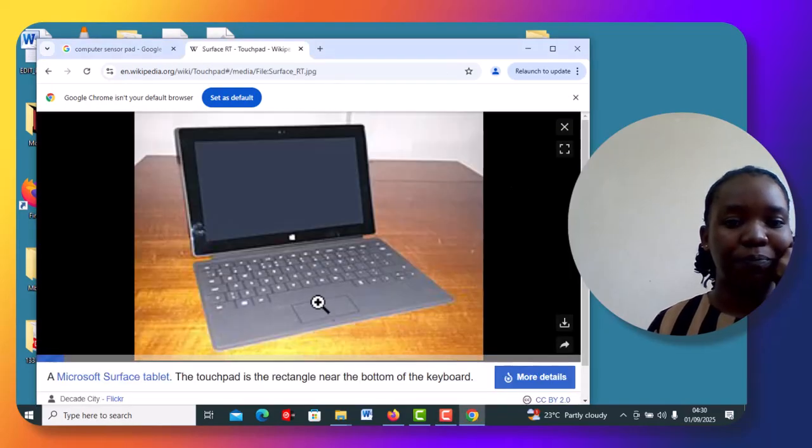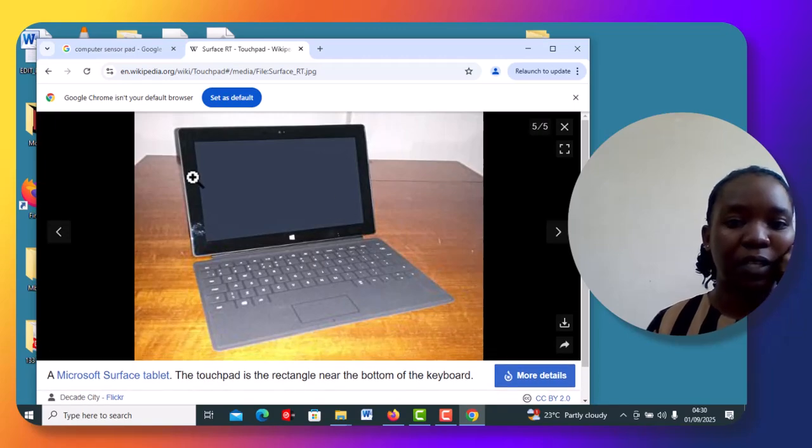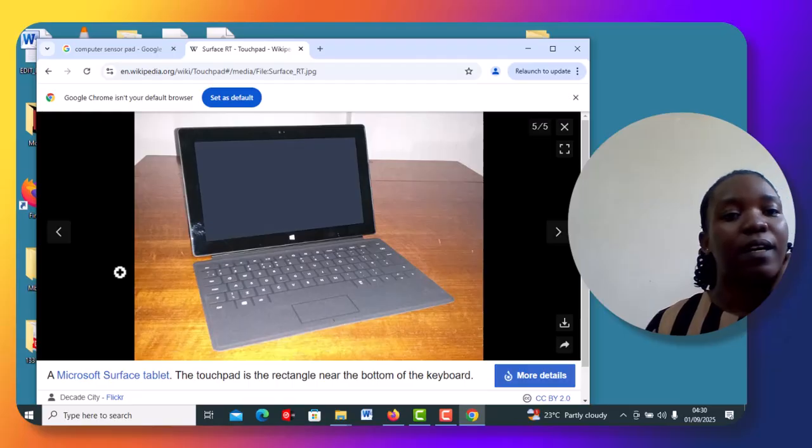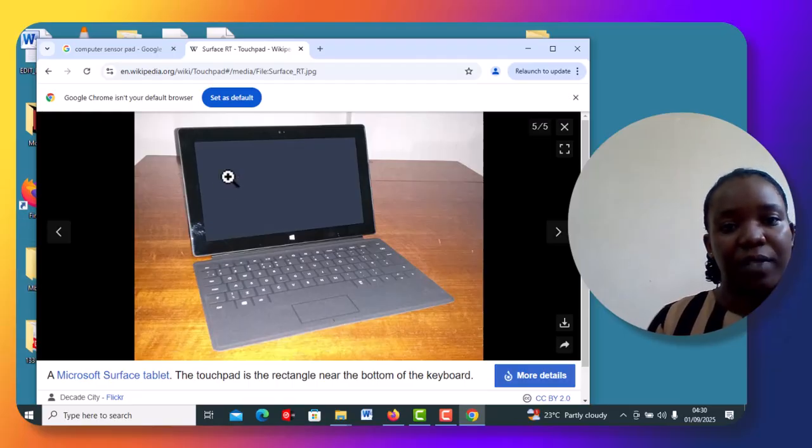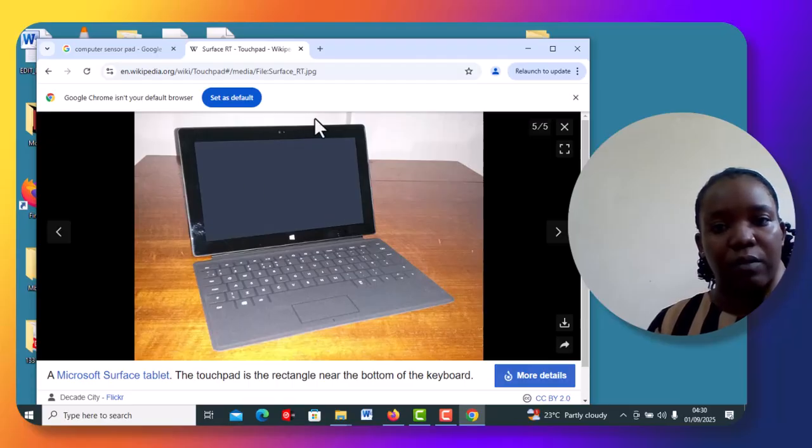So this is a laptop. This is your screen. So this is the touchpad. This upper part is usually separated, where we have the place where you can have the left click, which is here, and the right click, and it works like your computer mouse. Yeah, it helps you to select and all that.